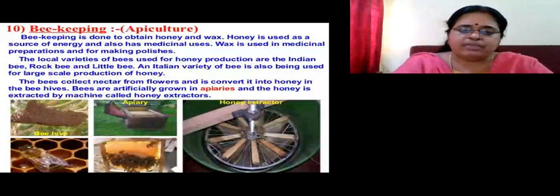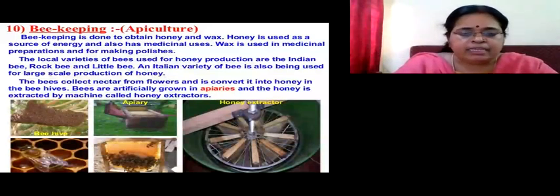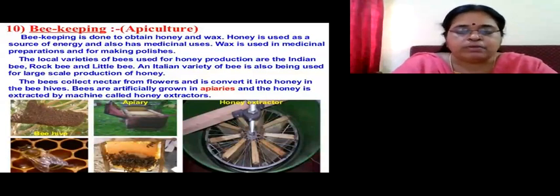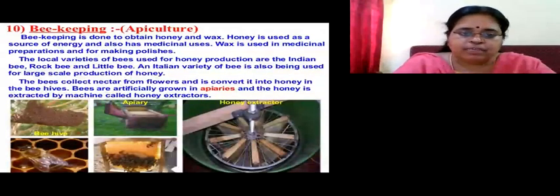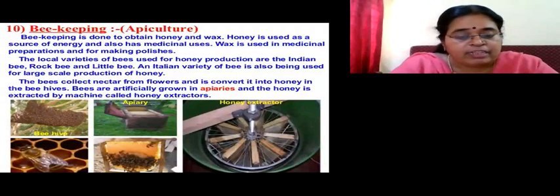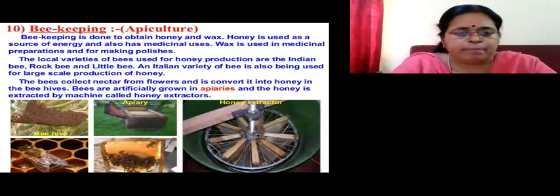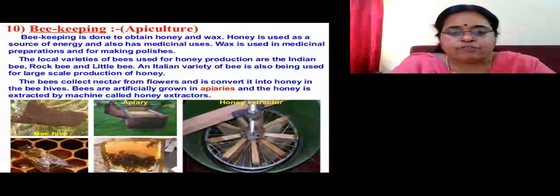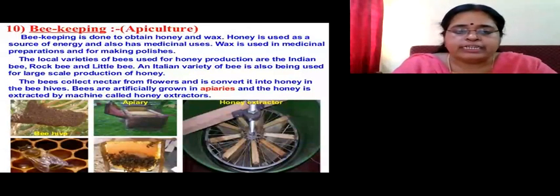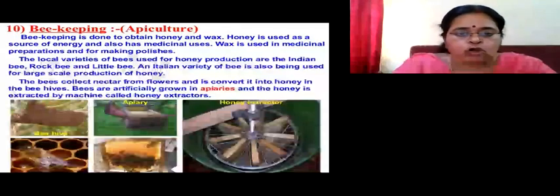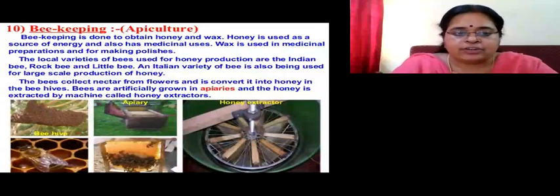The local varieties of bees are also there. They are the Indian bee, rock bee, little bee, etc. An Italian variety of bee is also being used for the large-scale production of honey. The scientific names of the bees are also given in the textbook. Make a note of the scientific names also. What do the bees do? The bees collect the nectar from the flowers, and this is converted into honey in the beehive. Bees are artificially grown in homes called apiaries. Bee farm is called apiary. And the honey is extracted by machines called honey extractors.